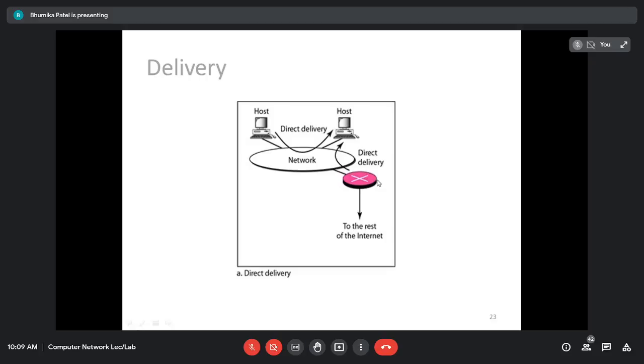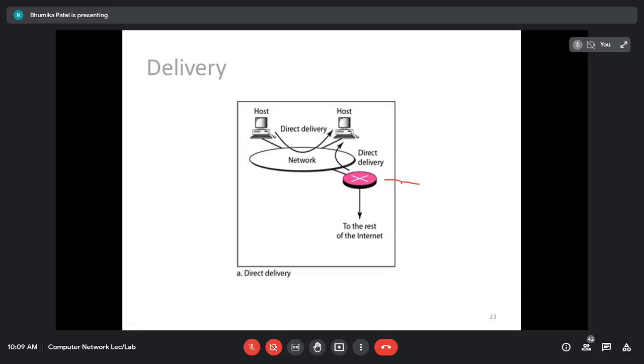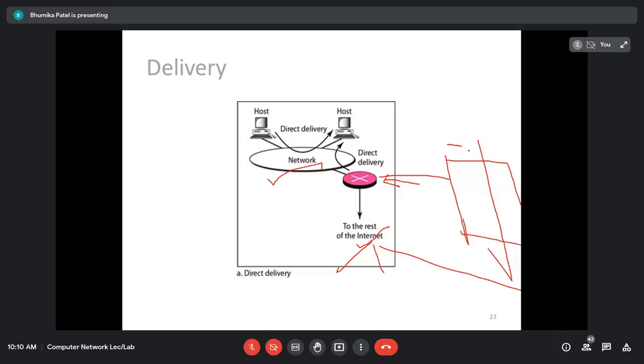For example, this router is connected to multiple networks. As you can see, this is network 1, and here is the rest of the internet. The internet will have multiple networks. For this particular router, there is a routing table. The routing table will have two things: the destination, and to whom we have to forward.